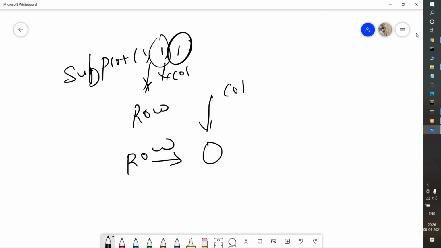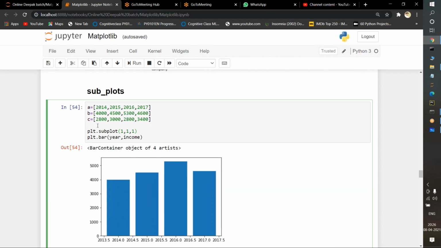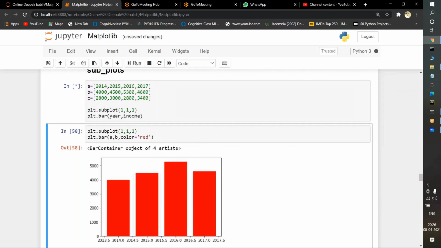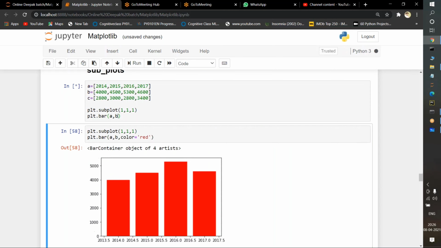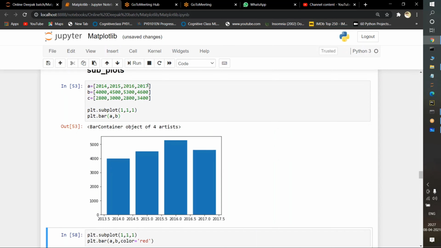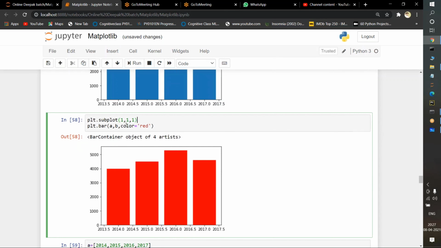Okay. If you observe here in the graphical implementation, see one row, 1 column. On the first one, it is printing the image. This data we are printing somewhere here, which means year and income. Here I think it will get an error because we are passing year and income. I need to pass A comma B. See, 1 row, 1 column, first image. Colors I need to specify, same: 1 row, 1 column, first image.